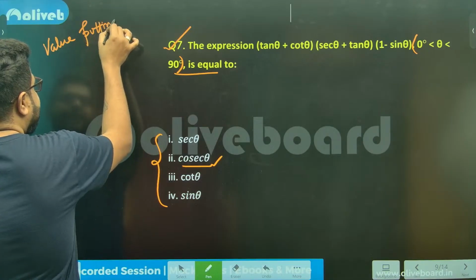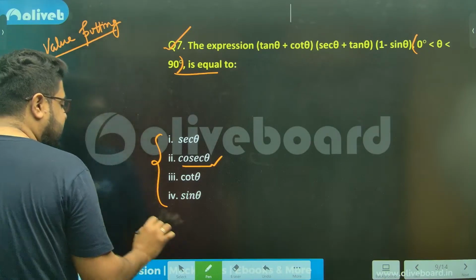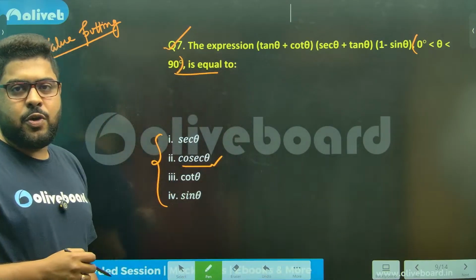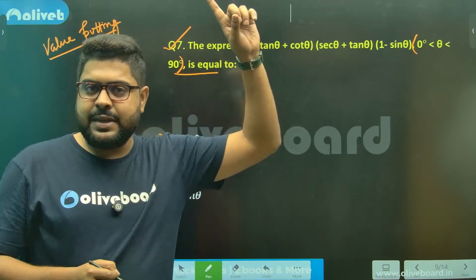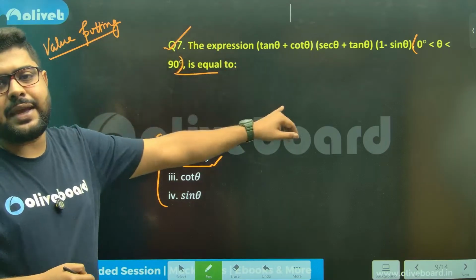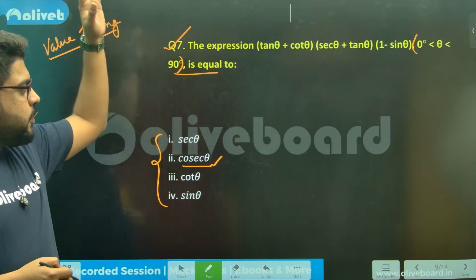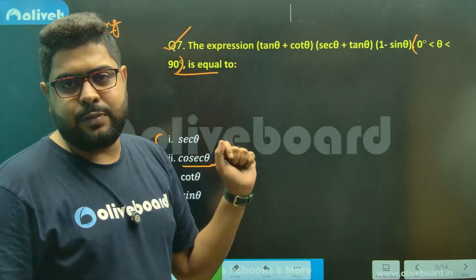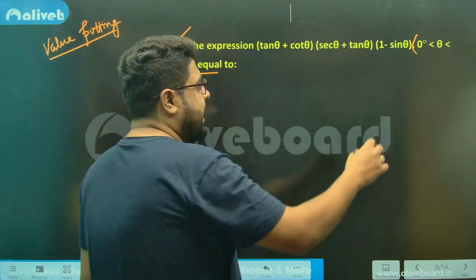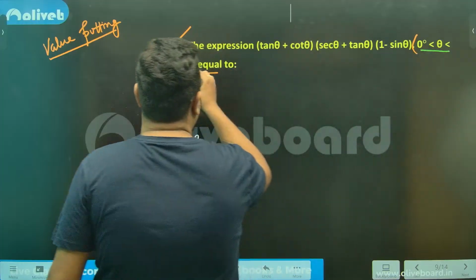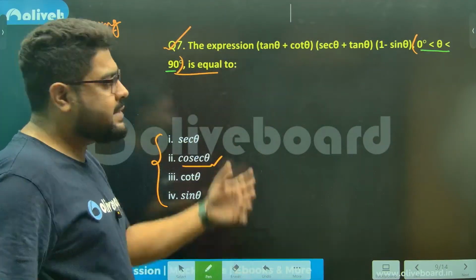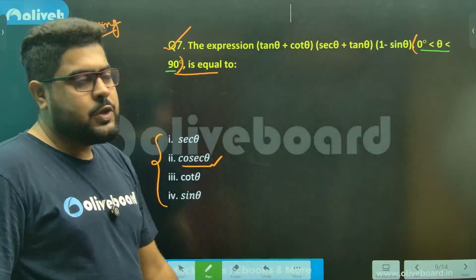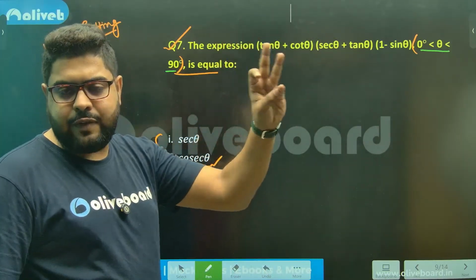This is what you need to learn, where to use value putting and where not to. We used value putting in the first question. Then from 2 to 6, I have not used value putting. But in the seventh question, I'm saying use value putting. Looking at this, 0 and 90 I cannot put because they are not in the domain. The question itself says you cannot put 0 and 90. So only options 30, 45, 60.